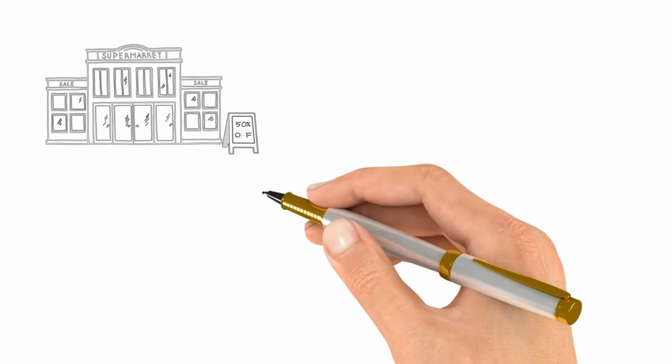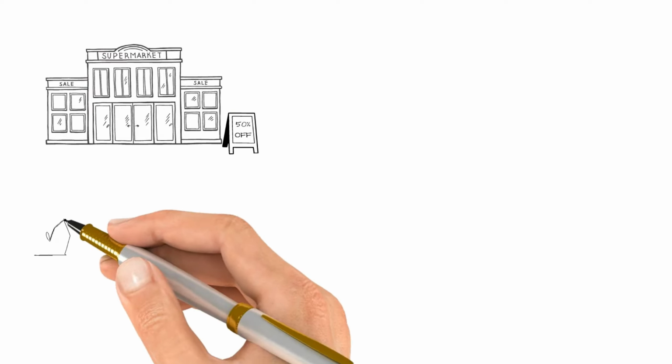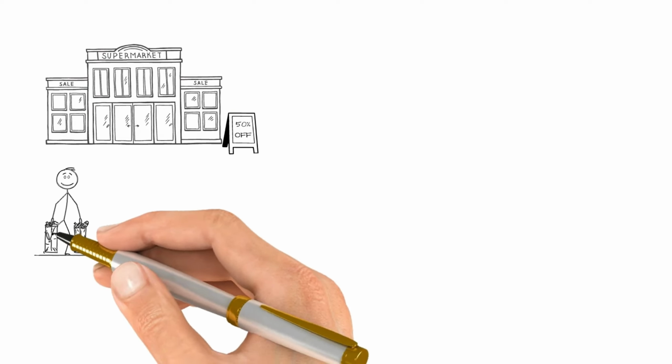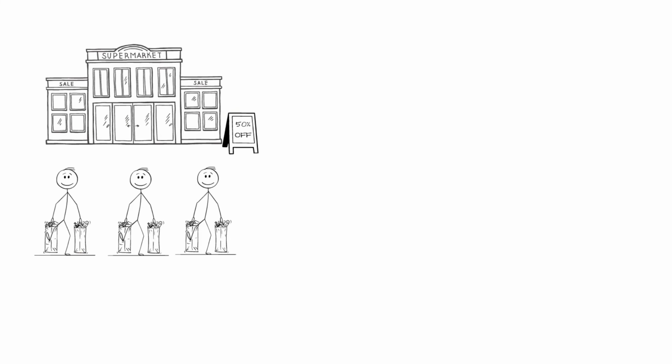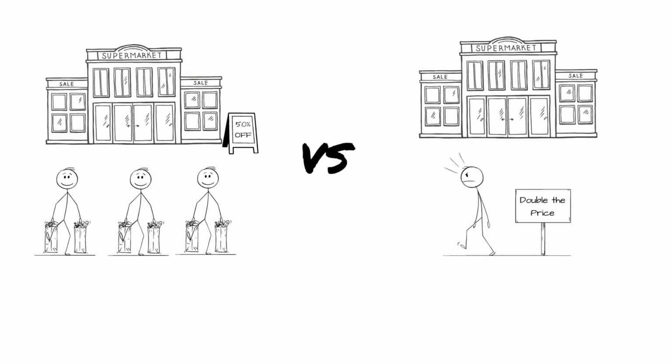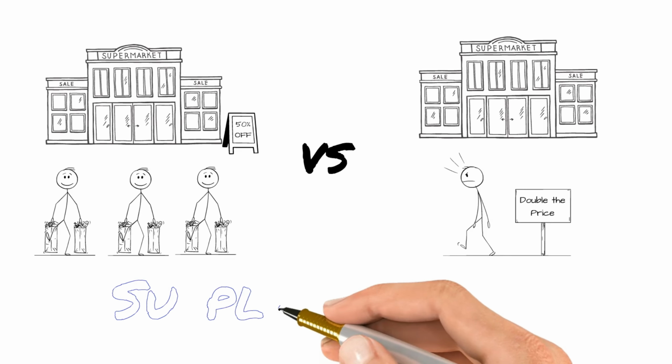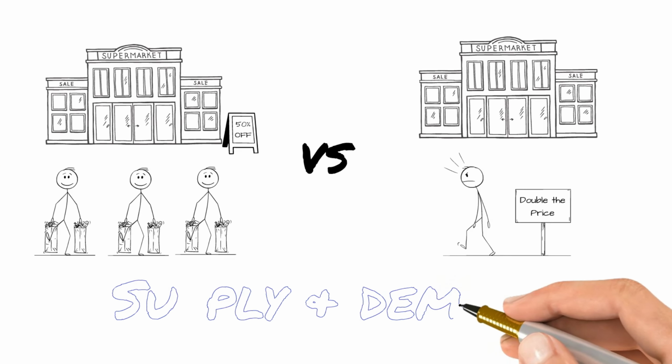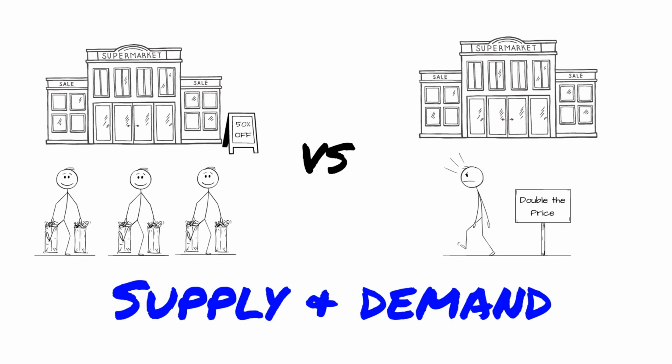Picture this. You walk into your favorite store, and suddenly everything is on sale. Half price. What do you do? You probably buy more, right? Or imagine the opposite. Prices double overnight. You'd probably buy less or nothing at all. Congratulations, you just experienced the laws of supply and demand. And these two forces, they control almost every price you see.